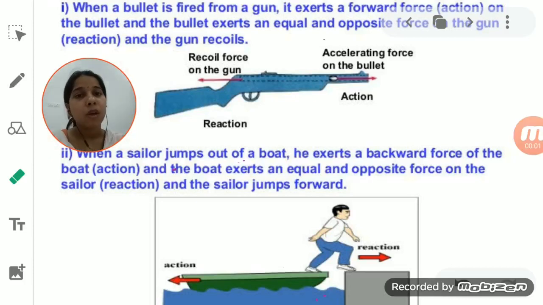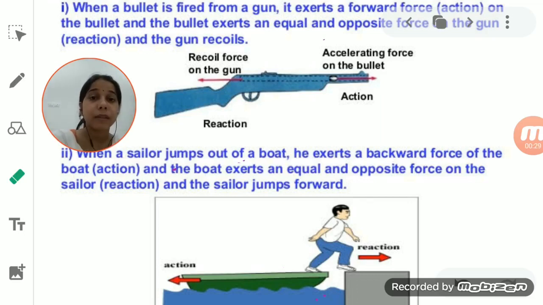Students, till now we have studied Newton's second law of motion. So what is Newton's second law of motion, students? Newton's second law of motion states that the rate of change of momentum is directly proportional to the applied force, and this change takes place in the direction in which the force is acting. Okay, so that is Newton's second law.